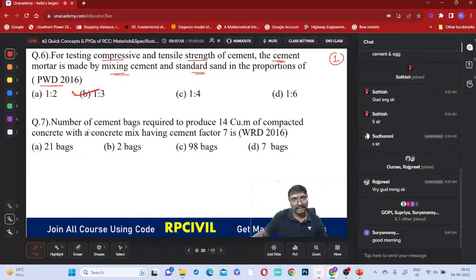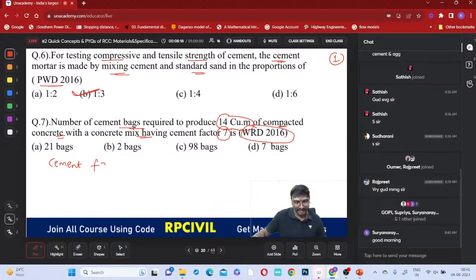Here, the number of cement bags required to produce 14 cubic meters of compacted concrete with a concrete mix having a cement factor of 7. Satvir said yes. Okay, we'll check it. What is that cement factor? How many of you have an idea about this? This is also a PYQ question, a Maharashtra Water Resource Department question.